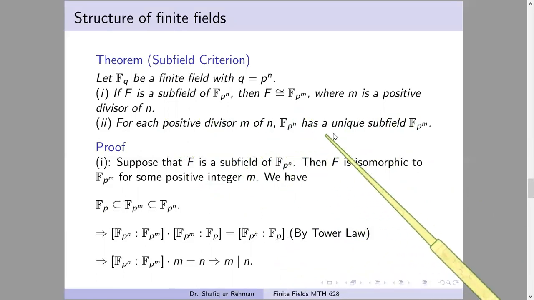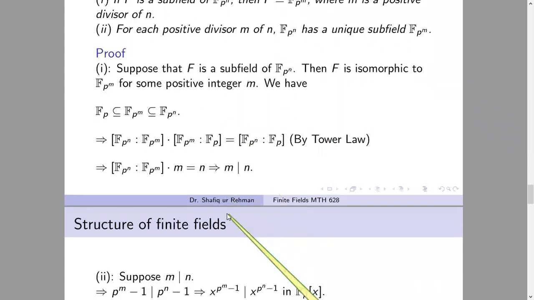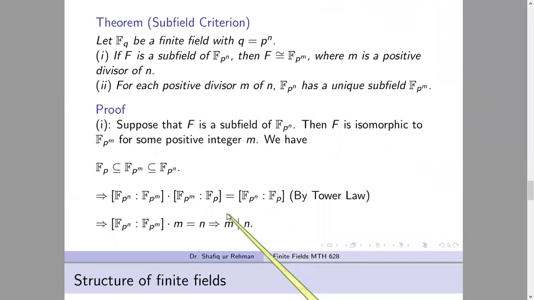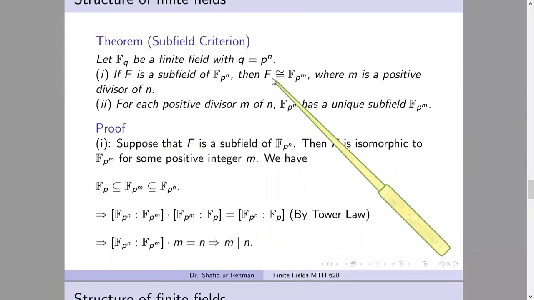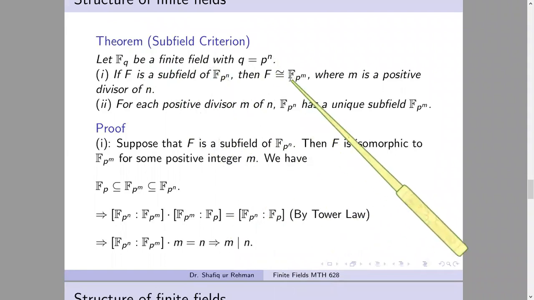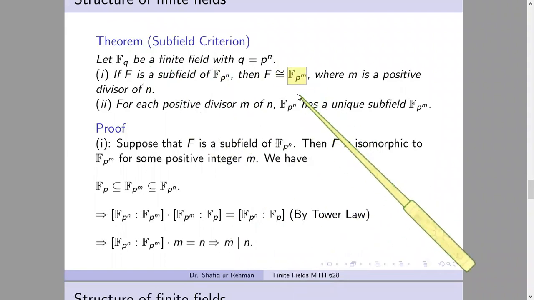And by part second, from each divisor we get these subfields. So these are the only subfields up to isomorphism. And this proves the first part, that every subfield of Fp power n is actually Fp power m, where m is a positive divisor of n. So it has order p power m.